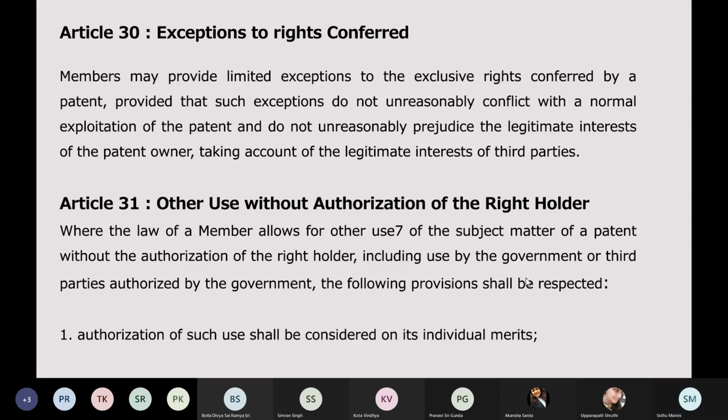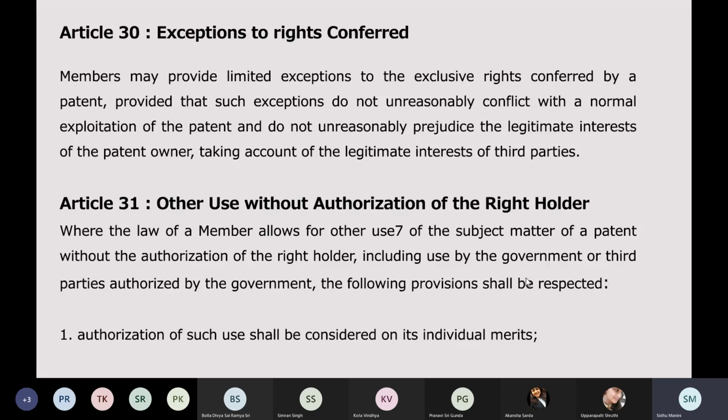Second, do not unreasonably prejudice the legitimate interests of the patent holder. Any legitimate legal interest or legal right that a patent holder has in his invention, I cannot put any exception that unreasonably causes prejudice to those legitimate interests.